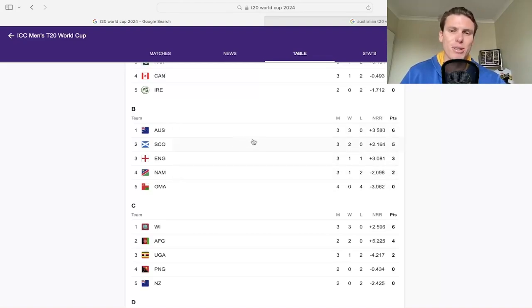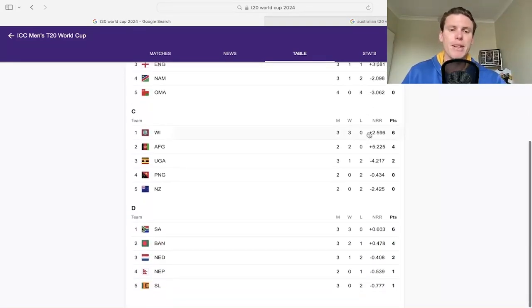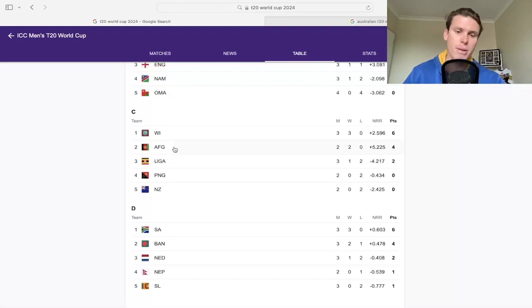So yeah, Group B, super fun. Obviously good for the Aussies. They're playing really, really well, and we'll spend a bit more time on them across the video. For the C group, we have the West Indies are 3 from 3. Really good situation from them on this one.